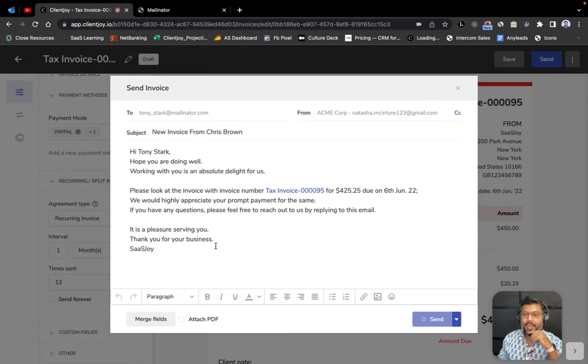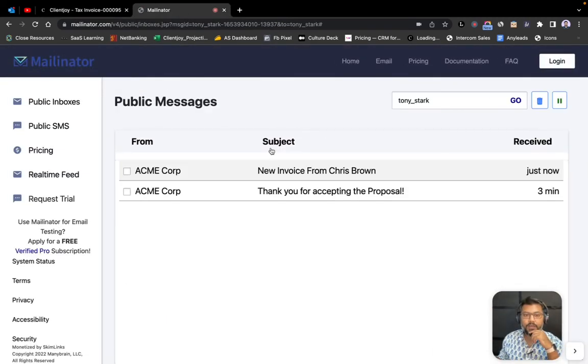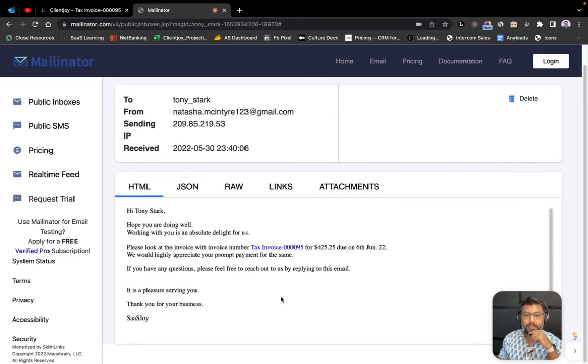So I'll send this out as an invoice, and as soon as I send it out, I will see an email coming in to the public inbox, and it says new invoice from Chris Brown. Again, this is a template that can be edited.